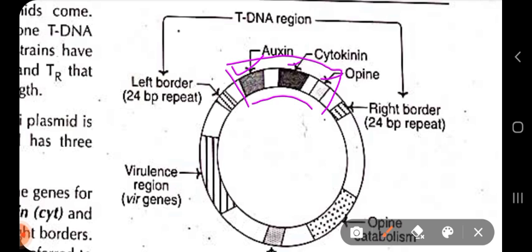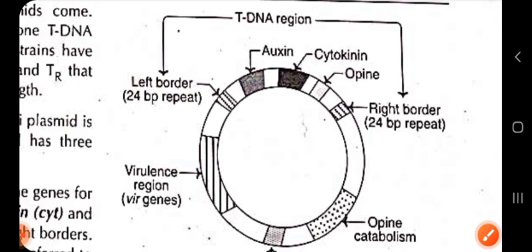That means these genes are present within the left border and right border repeated sequence. And these three genes, auxin, cytokinin, and opines, are called oncogenes. And why are they called oncogenes? Because they are responsible for the formation of tumor, actually, right? So we will go for more information on this tDNA region, just as it is given on the next pages.